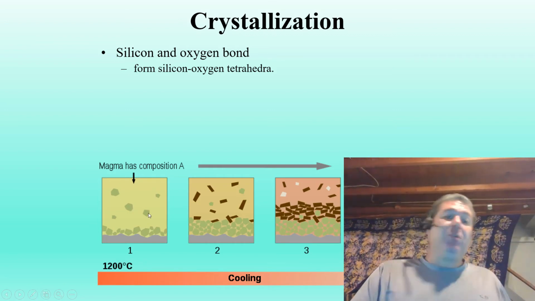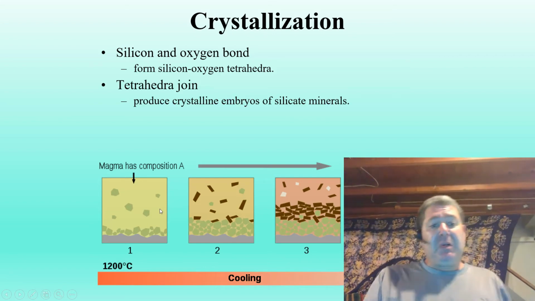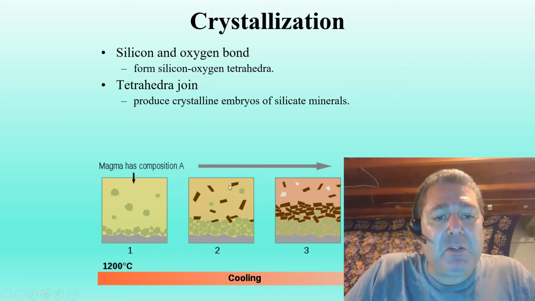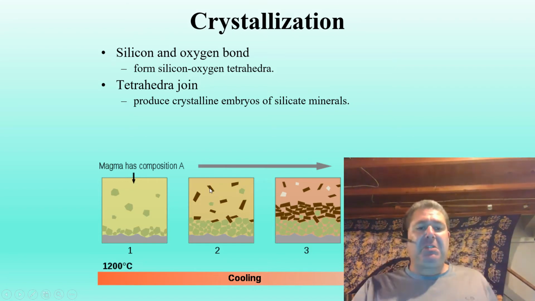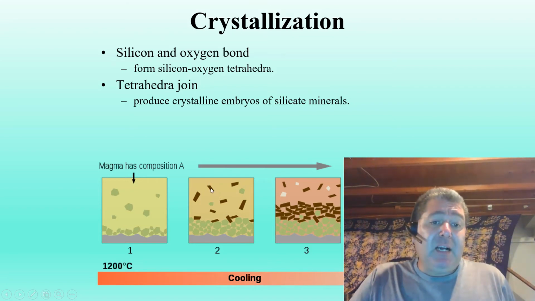We cool things down a little bit more, and those more crystalline embryos start to form, those seed crystals. This time, let's say it's our single chain silicates, those pyroxenes.